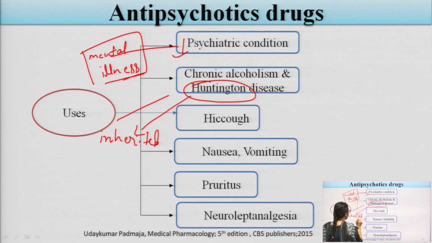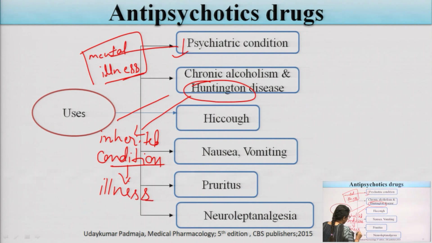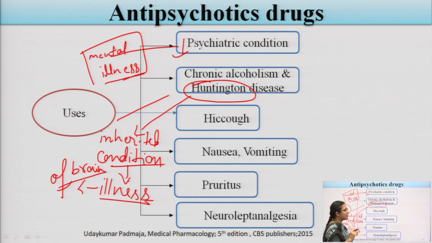It is an inherited condition in which some nerve cells in the brain are affected, an illness of the brain. This is known as the Huntington condition. There is distortion of thought and distortion of behavior.